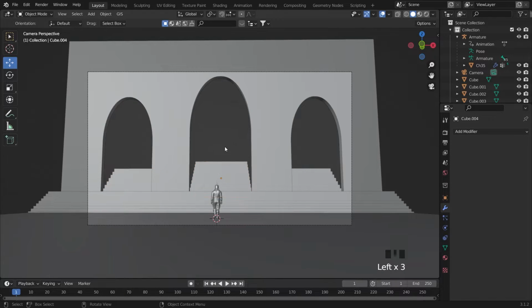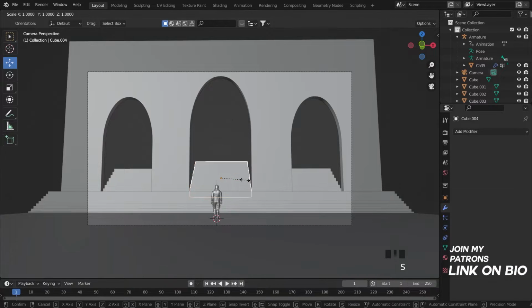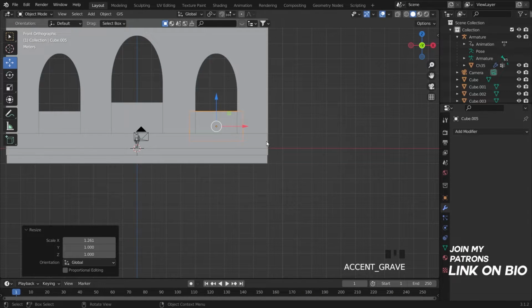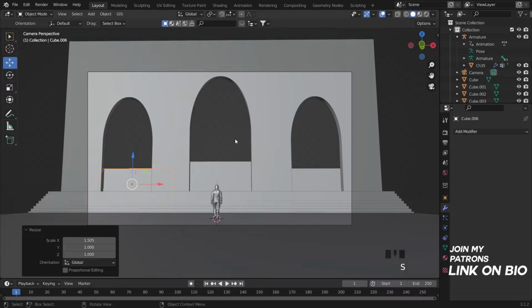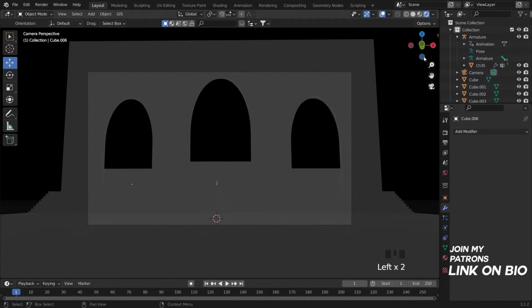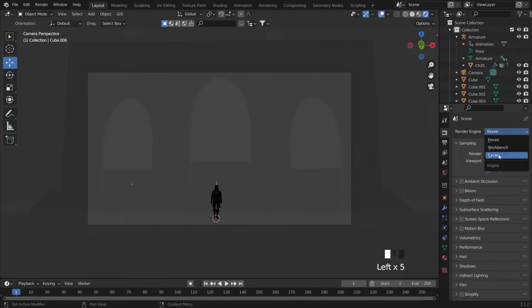As you can see, it still has some empty space on this, like this. So I will make it a little bit wide. Just click S X, just grab it. Same as this one. Oops, sorry, like this, and this one too, like this. Right now, we have some scene.